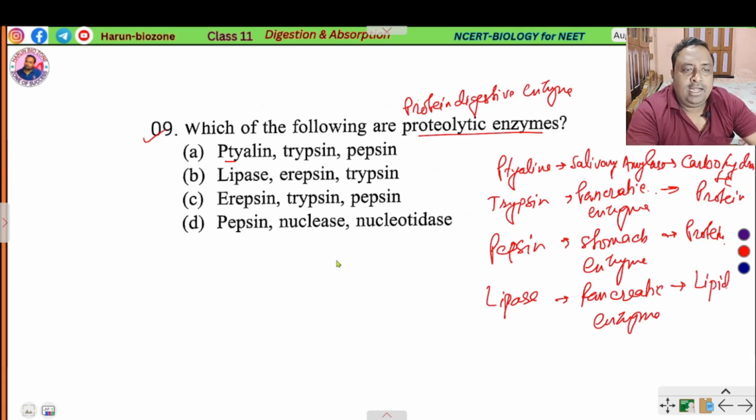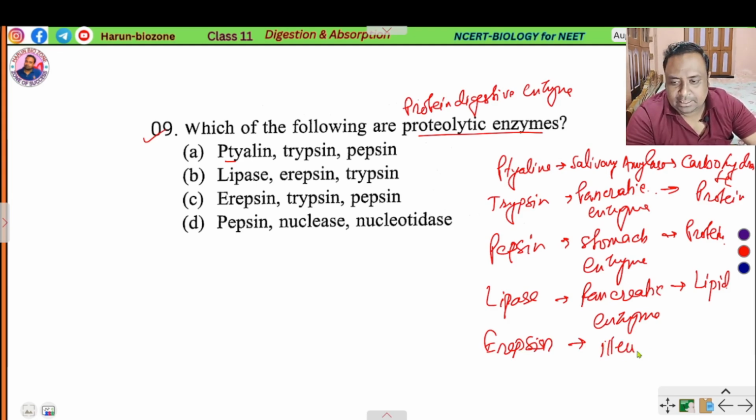And erepsin is a protein digestive enzyme from the ileum. Ileum means the last part of the small intestine. The enzyme secreted by the ileum is a protein digestive enzyme.